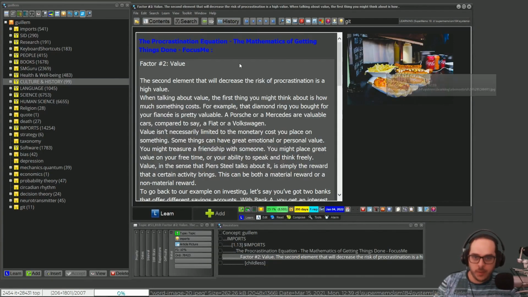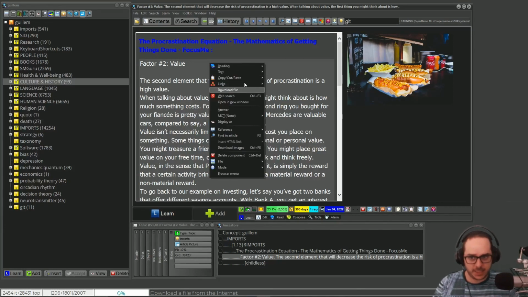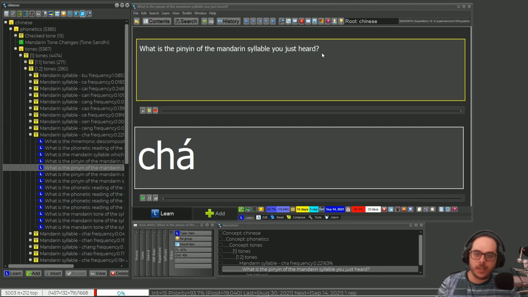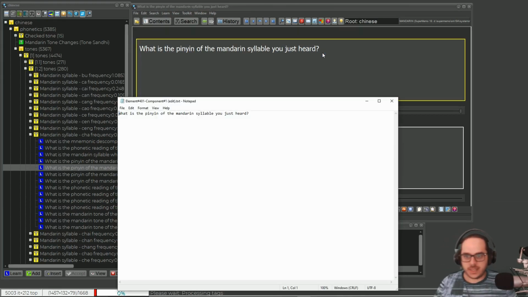You can do the same with text components and HTML components. Usually a user won't be using that. It doesn't make much sense, but SuperMemo lets you do that. I can change this, so all the questions are actually linking to the same registry member. So what I will do now is open Ctrl F6, escape, Ctrl F6 once again, and I will be duplicating the question mark so you can understand it.